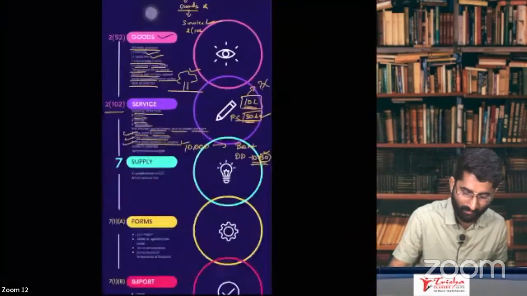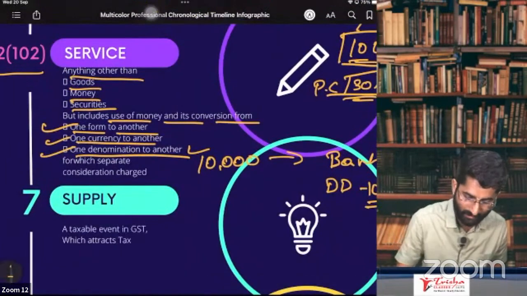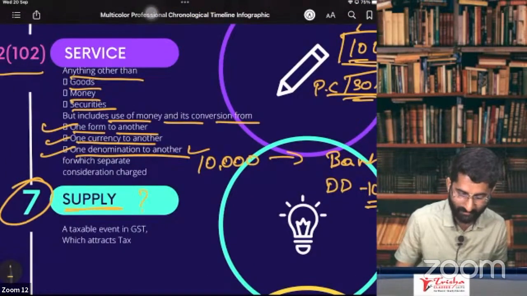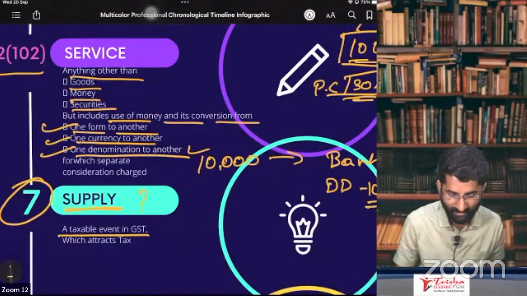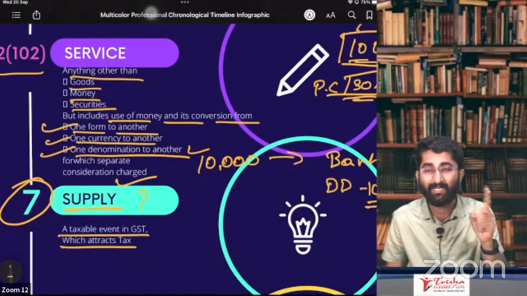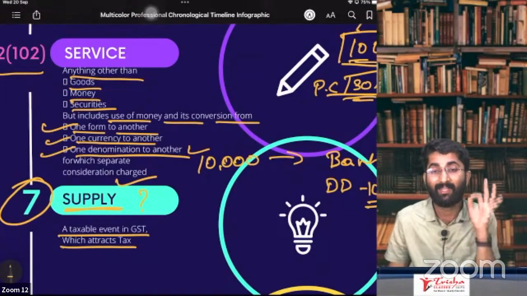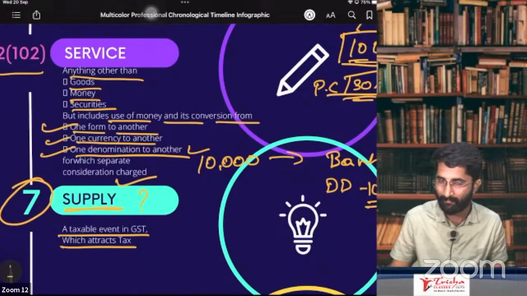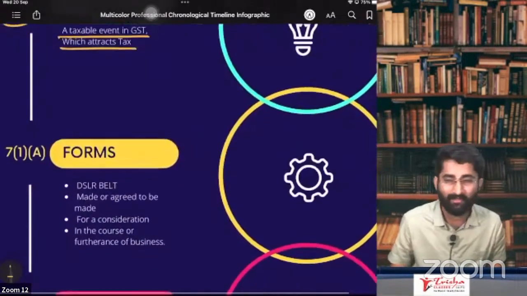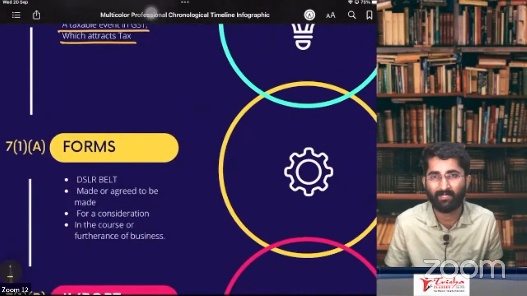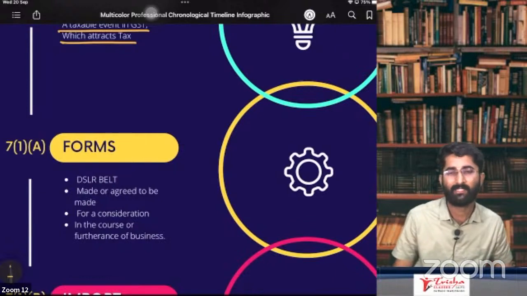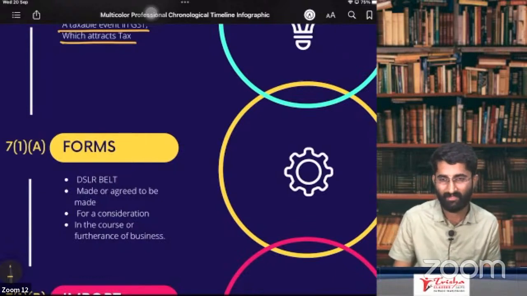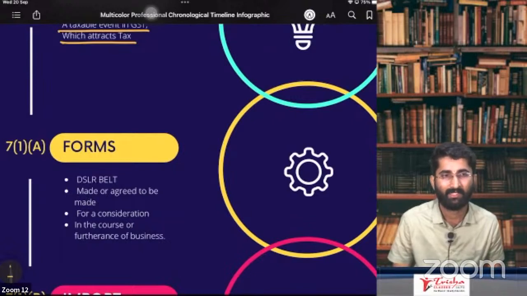In section number 7, we are discussing what is supply. A taxable event in GST which attracts the tax will be considered as supply. What is supply? Again, it is a taxable event that attracts the tax. That is considered as supply. Okay. So now, what are supplies? Supply is explained in section number 7, subsection 1, clauses A, B, and C. We are going to discuss section number 7, subsection 1, clauses A, B, and C.